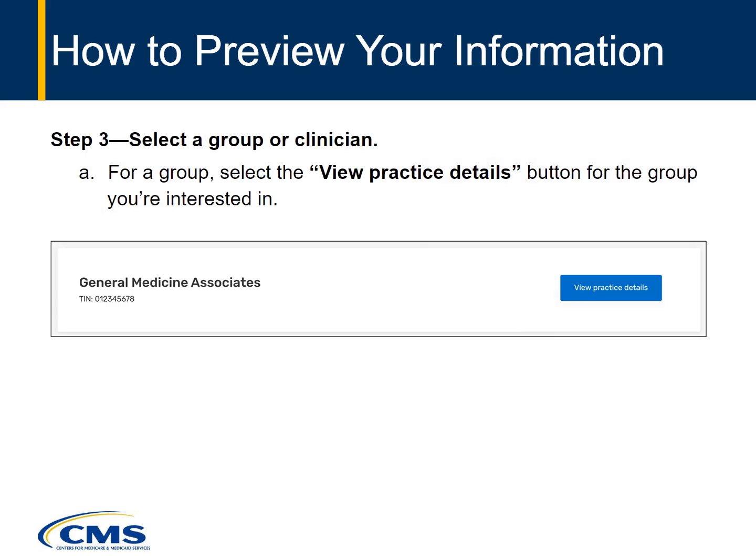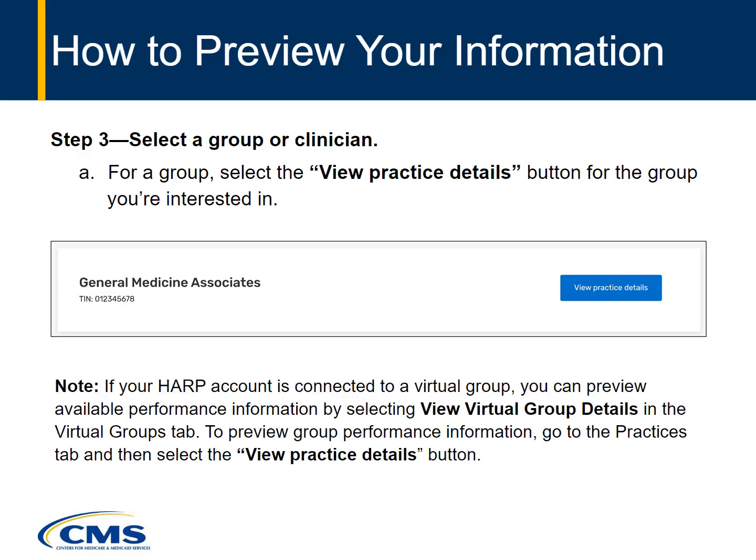To preview group performance information, find the group you're interested in and select the View Practice Details button to go to the group's overview page. Note that if your HARP account is connected to a virtual group, you can preview available performance information by selecting View Virtual Group Details in the Virtual Groups tab. To preview group performance information, go to the Practices tab and then select the View Practice Details button.